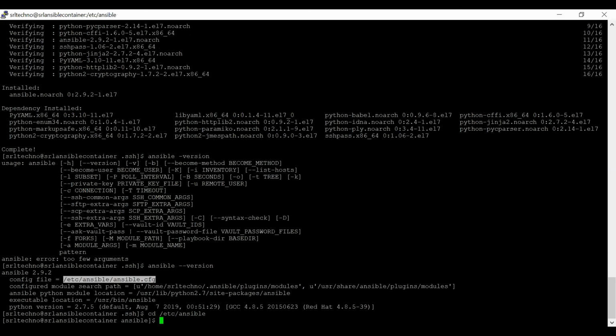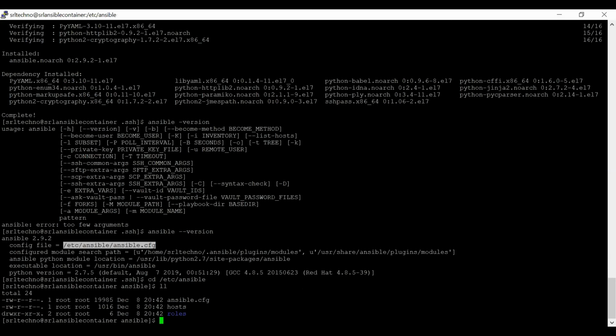If you go to the home directory, you can find 3 files minimum. One is the roles folder, where you maintain all the roles, and the other 2 files are the Ansible configuration file and the hosts file. So these are the minimum files that need to be available once Ansible is successfully installed. If you don't find any of the files, that means your installation went wrong and you may need to reinstall the Ansible software again.